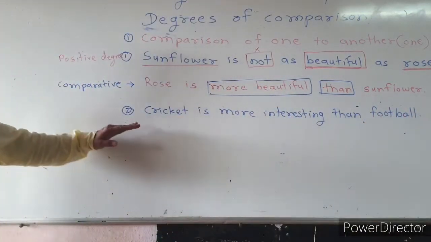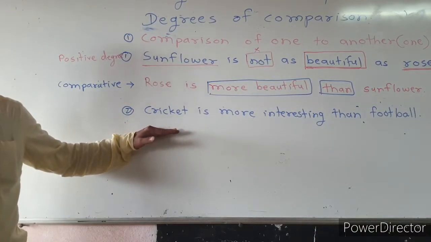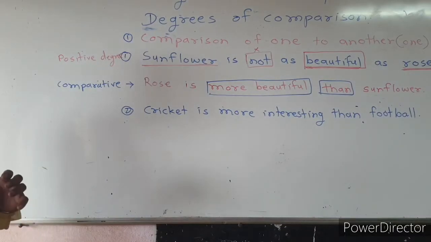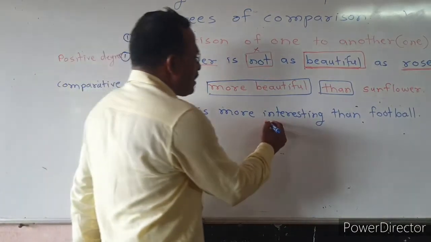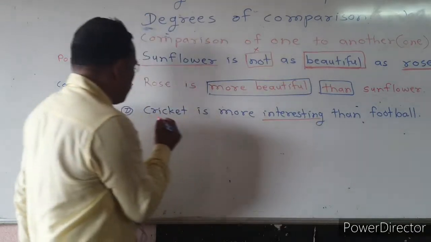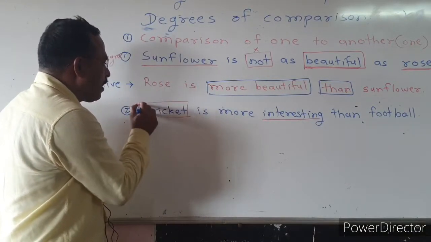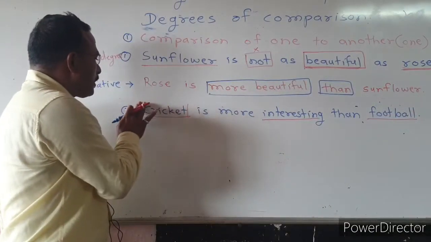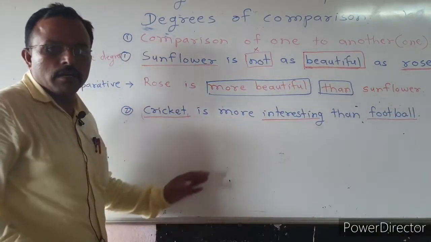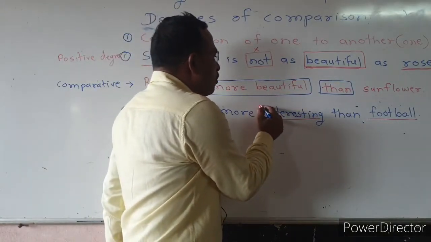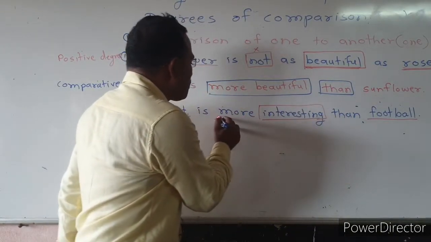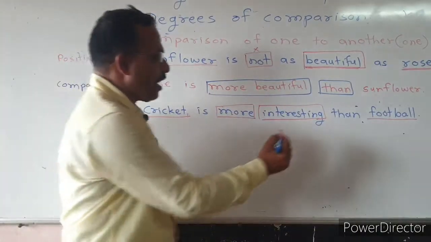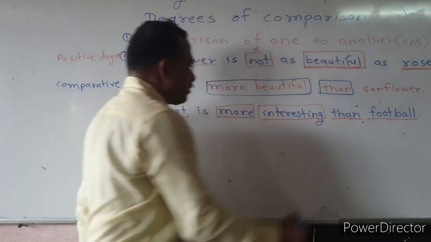Here we see that the two games, cricket and football, are compared by using the adjective interesting in its comparative form, more interesting, and here also than is used.